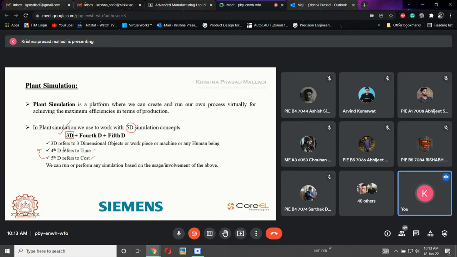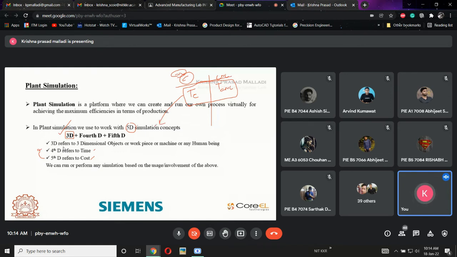See, while explaining the pillars of an industry, I gave you an example with a conventional machine and a CNC machine. In that, I am going to produce n number of components, and I am going to calculate the time. By using a conventional machine, what is the estimated time, TC? By using the CNC, TCNC. So I need to estimate this also. Why? Because this is also one of the key factors in the simulation. Simulation runs with respect to time only. All the simulation concepts run with respect to time only. That is why time is one of the major dimensions in the plant simulation. That is the fourth dimension.